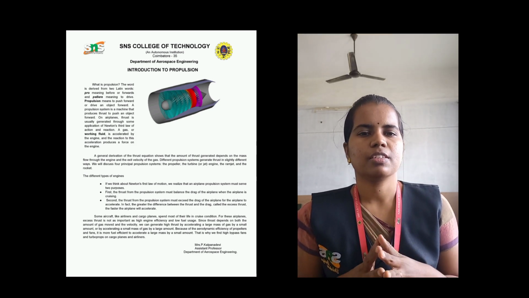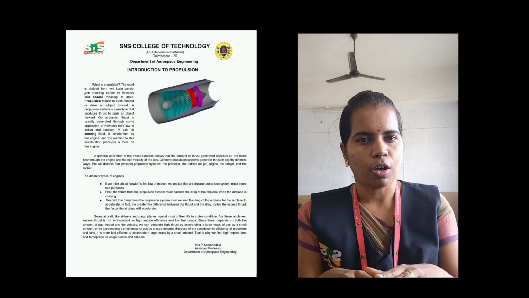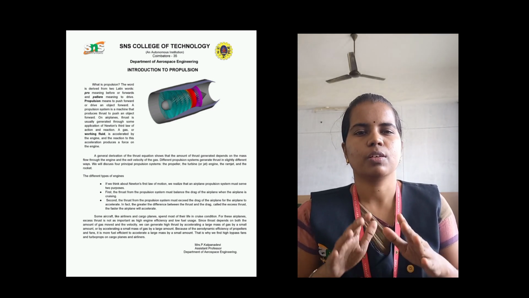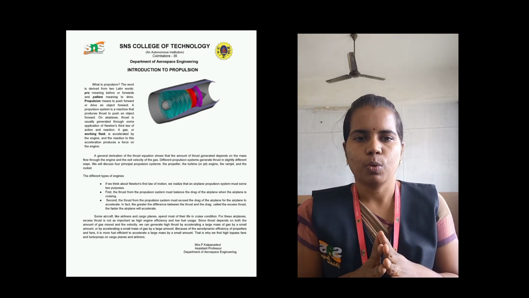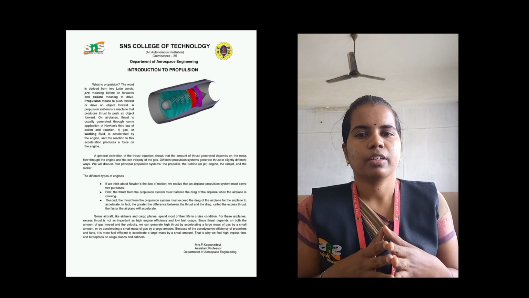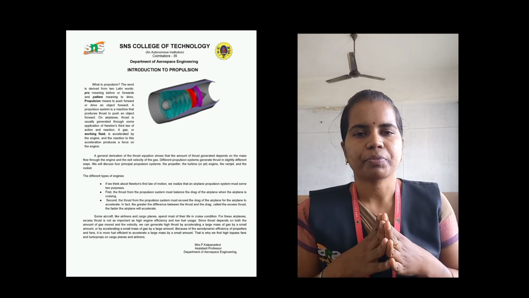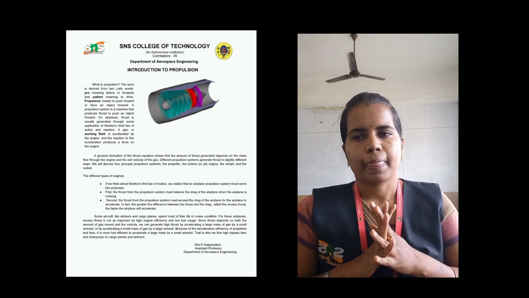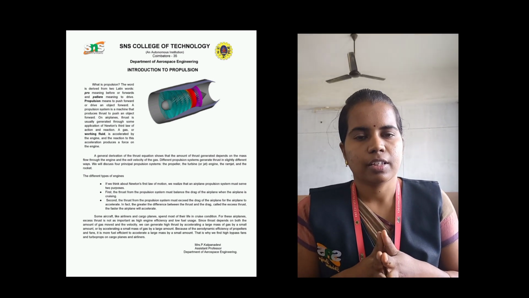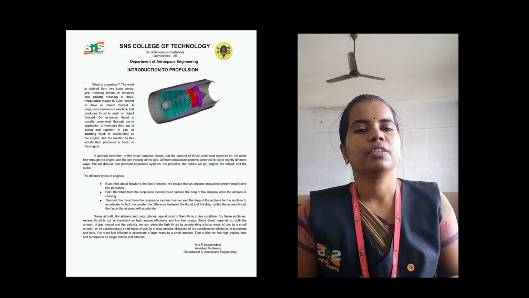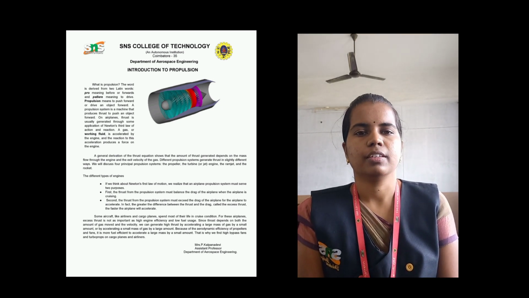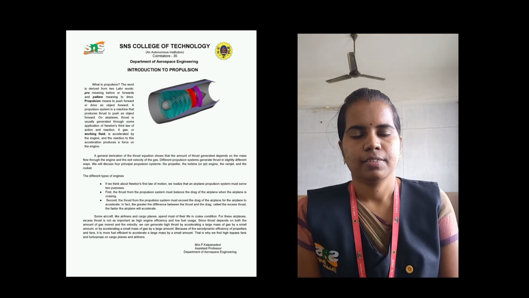Thrust means just trying to move forward. It should overcome only its weight. But excess thrust means it should also overcome the drag. Its weight and forces, and six types of drag are there. It should overcome the drags also. So this is the difference between thrust and excess thrust.